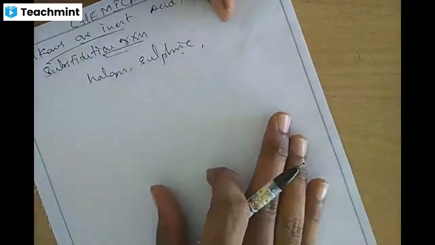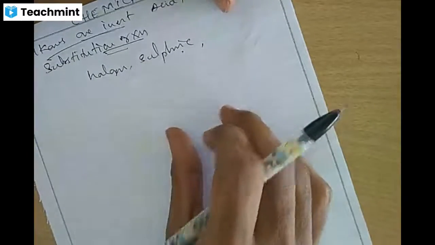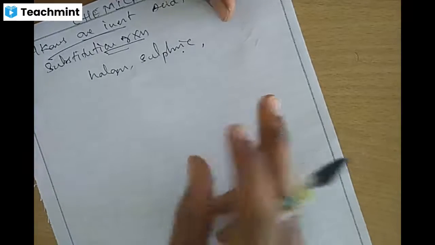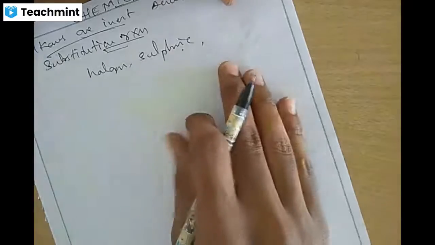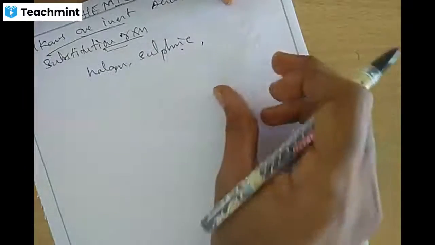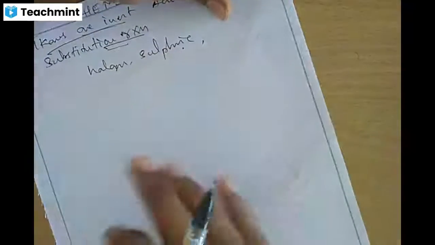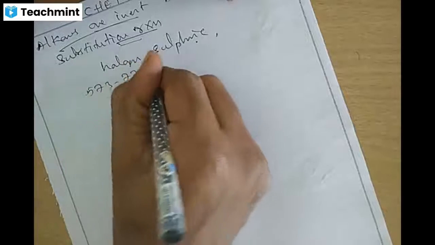Any lower alkane does not undergo nitration. Lower alkanes means smaller alkanes, with fewer carbons, which don't undergo nitration and sulfonation. But the halogenation reaction takes place at any temperature, usually at higher temperature. In the case of chlorine and bromine, iodine is on the higher side, and chlorine and bromine require high temperature, approximately 573 to 773 Kelvin.